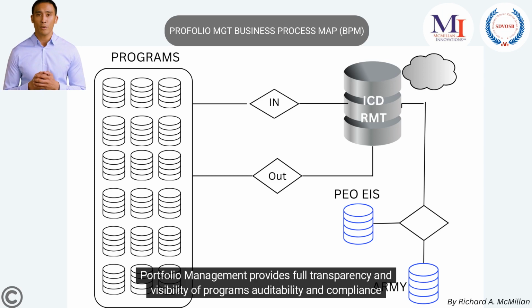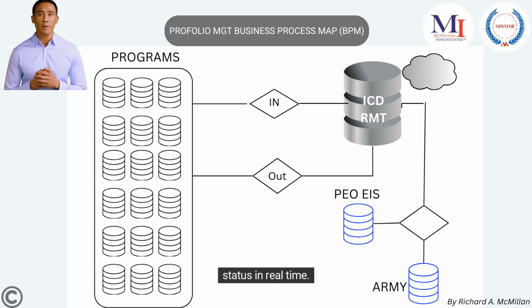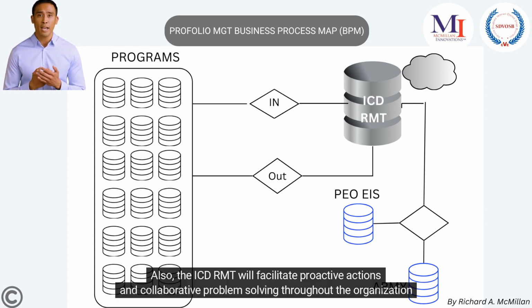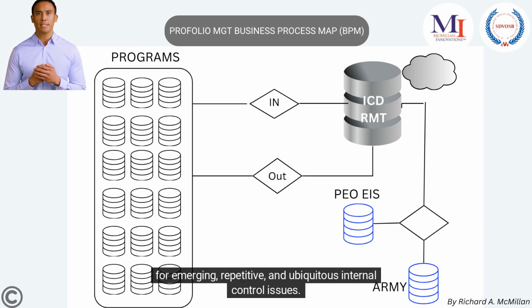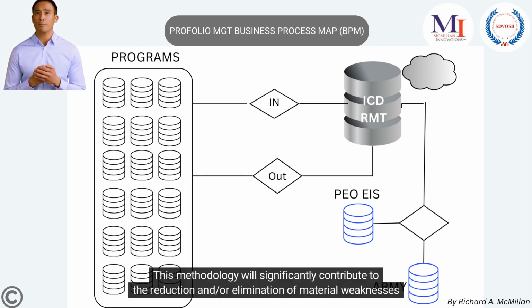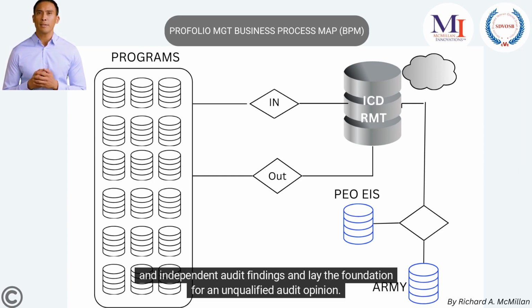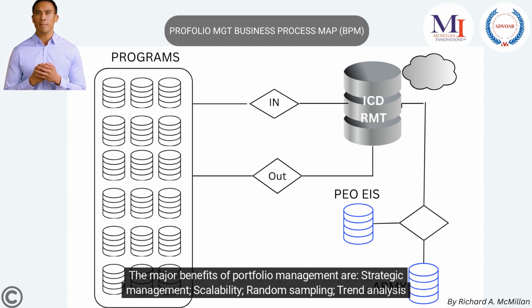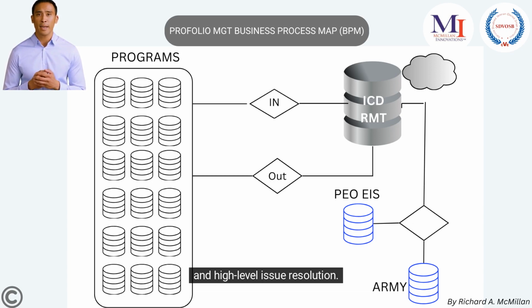Portfolio management provides full transparency and visibility of programs' auditability and compliance status in real time. Also, the ICDRMT will facilitate proactive actions and collaborative problem solving throughout the organization for emerging, repetitive, and ubiquitous internal control issues. This methodology will significantly contribute to the reduction and/or elimination of material weaknesses and independent audit findings and lay the foundation for an unqualified audit opinion. The major benefits of portfolio management are strategic management, scalability, random sampling, trend analysis, and high-level issue resolution.